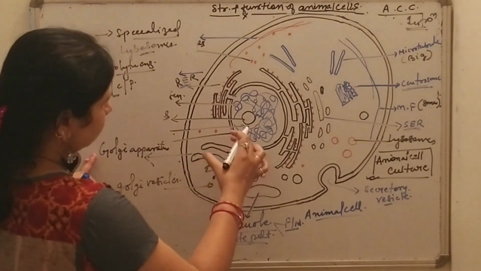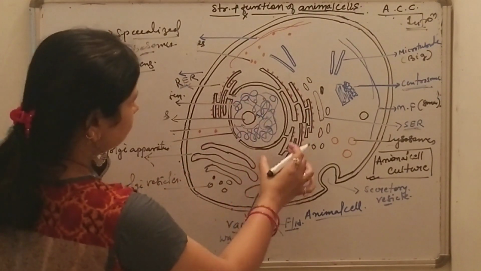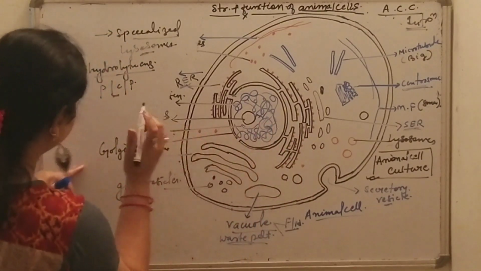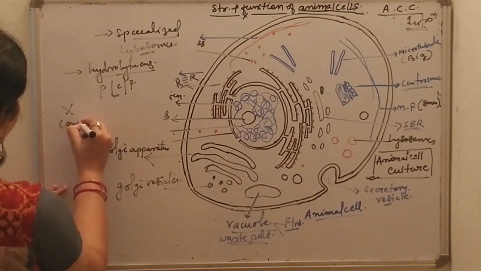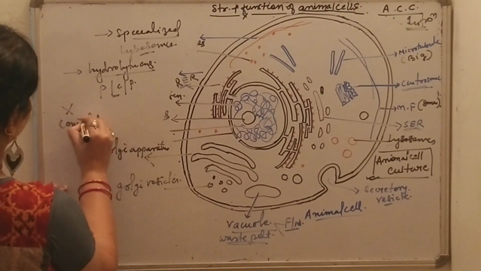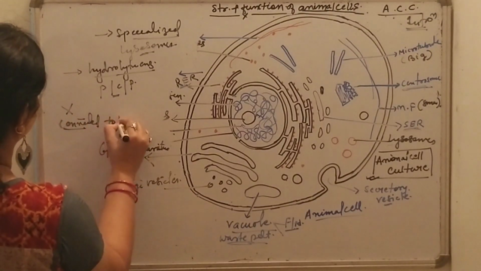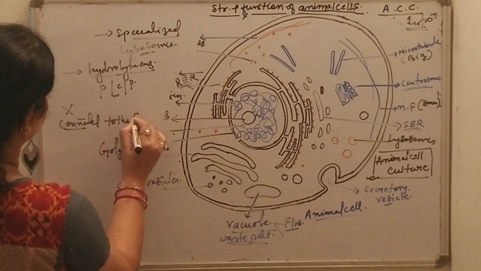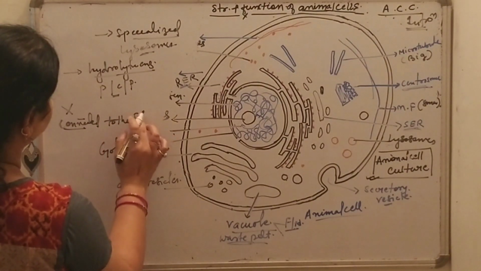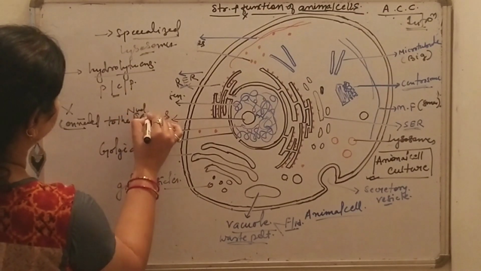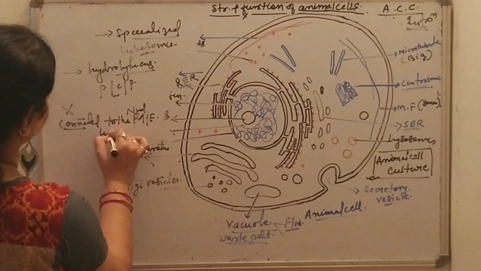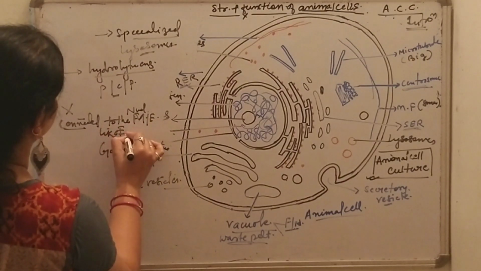They are different from the endoplasmic reticulum in the sense that they are not connected to the nuclear membrane or nuclear envelope like the endoplasmic reticulum.